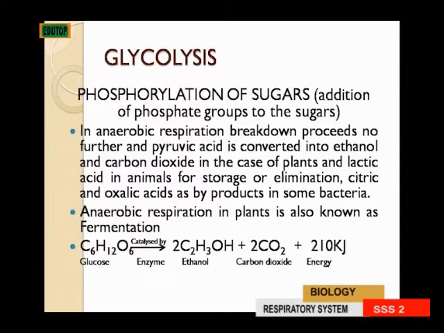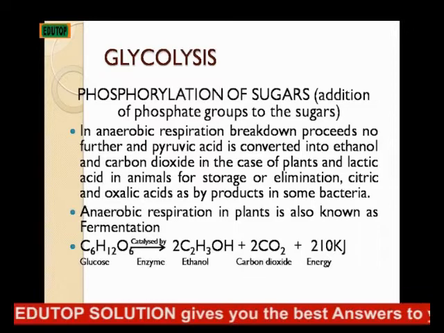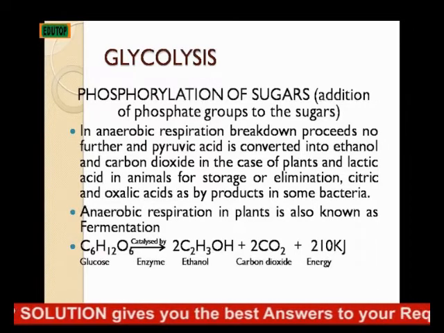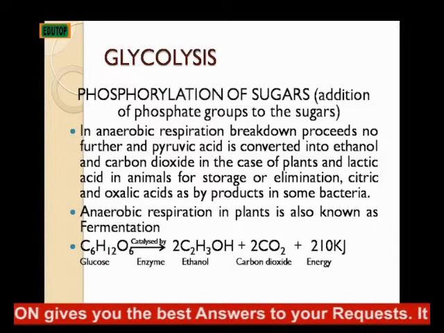Anaerobic respiration in plants is also known as fermentation. So look at this. We have glucose being catalyzed by enzyme into ethanol, CO2, and energy. So this tells you that this is anaerobic respiration in plants, because you see that it is ethanol.